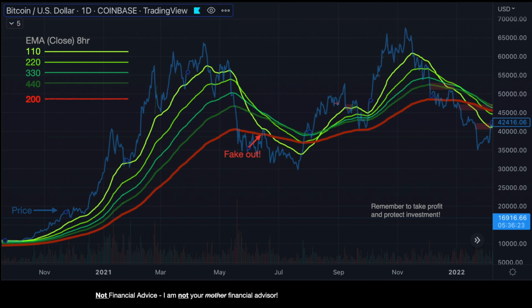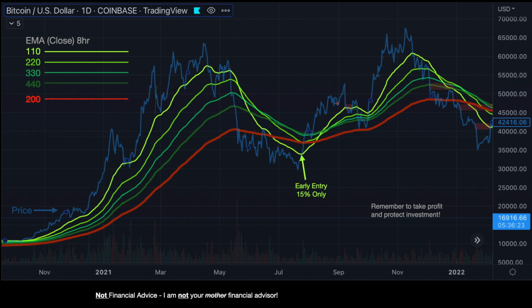We stay out of the market until we rise again above the 110 EMA. This will be our early entry, and we don't want to risk everything. I'm presenting a risk averse or a fairly conservative strategy here. You can do whatever you want, but this is an early entry. We don't know exactly what's going to happen. For all we know, the price is going to bounce off of that 200-day EMA as resistance. We don't know. But in this case, we rise above the 110 EMA.